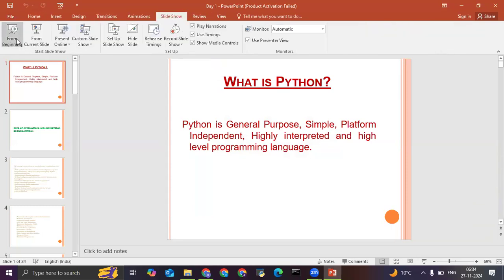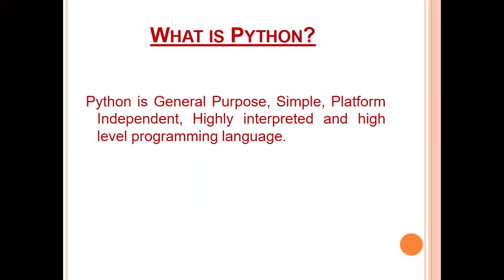So yesterday we started discussing what is Python. Python is a general purpose, simple, platform independent, highly interpreted and high level programming language. We know that Python is a programming language. Now, what kind of language is it? It is general purpose. Why is it general purpose? Because right now it is a hot selling language and it is used in all the fields. Simple, platform independent, highly interpreted and high level programming language: these are the features which we'll discuss.